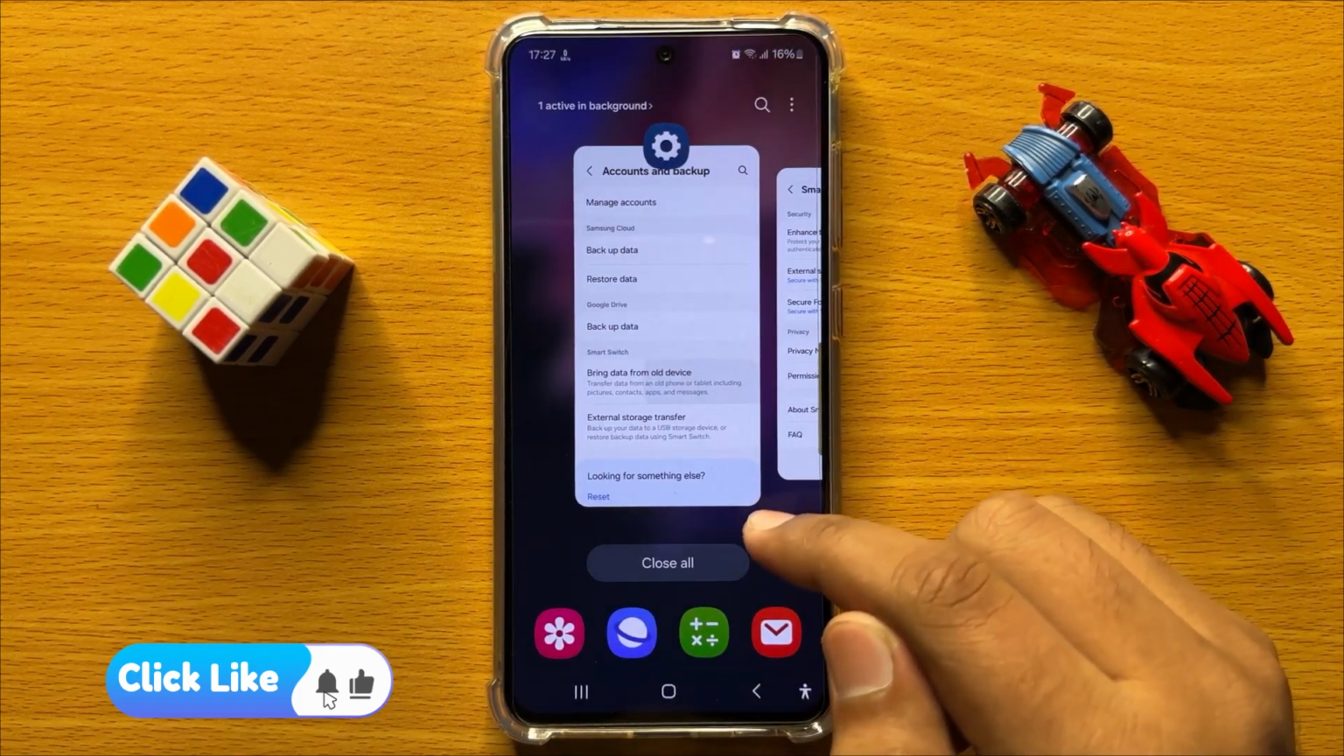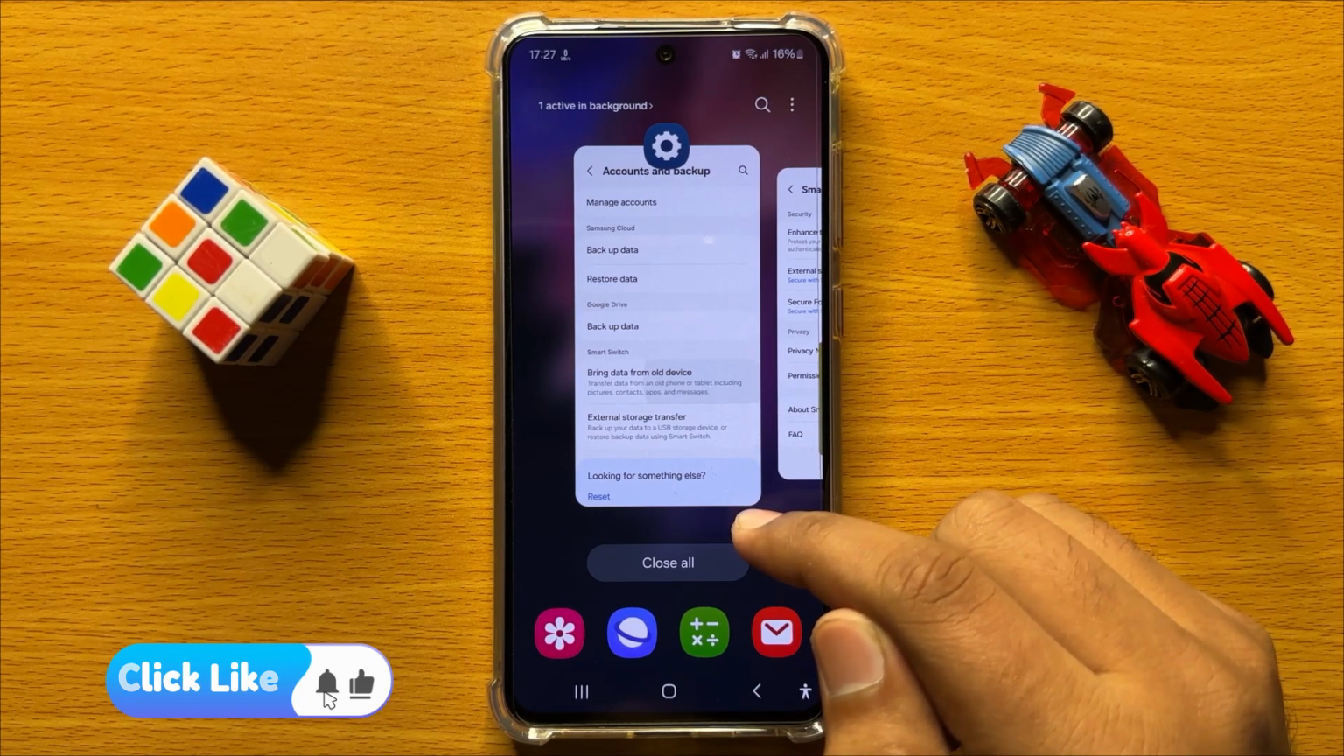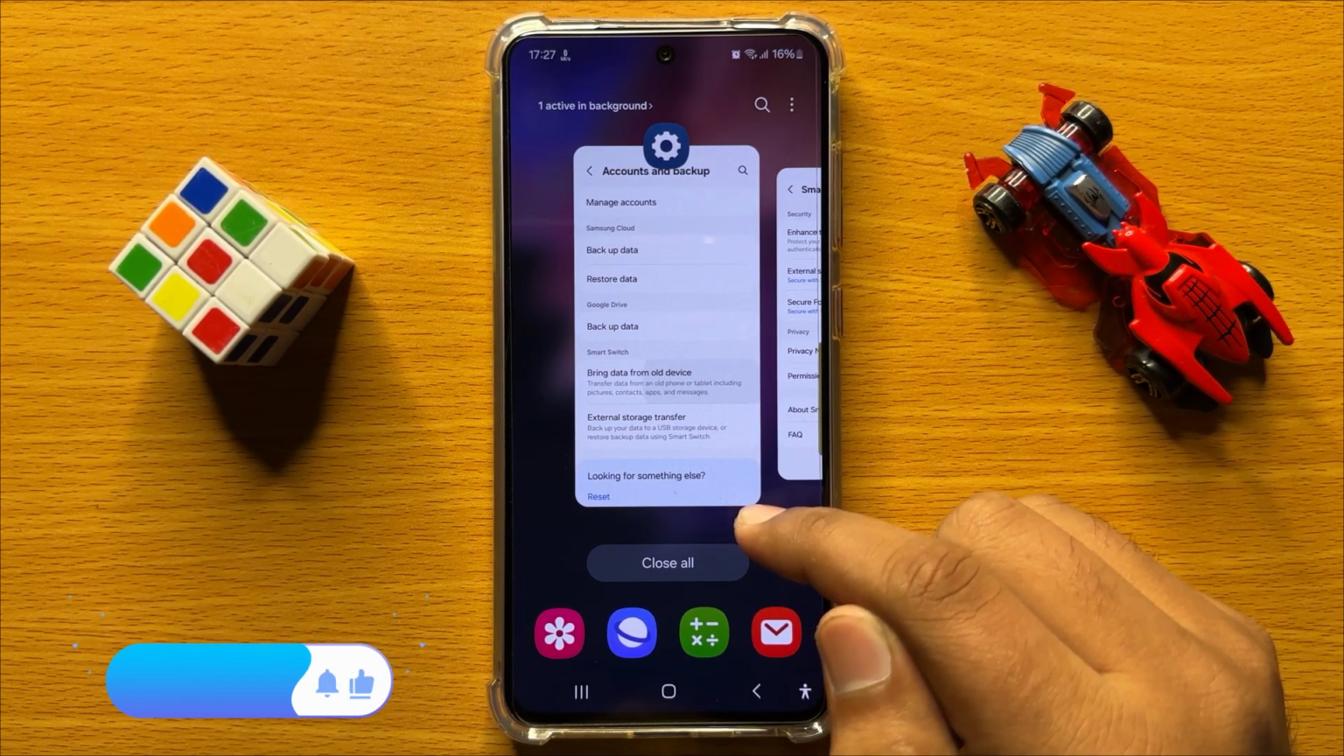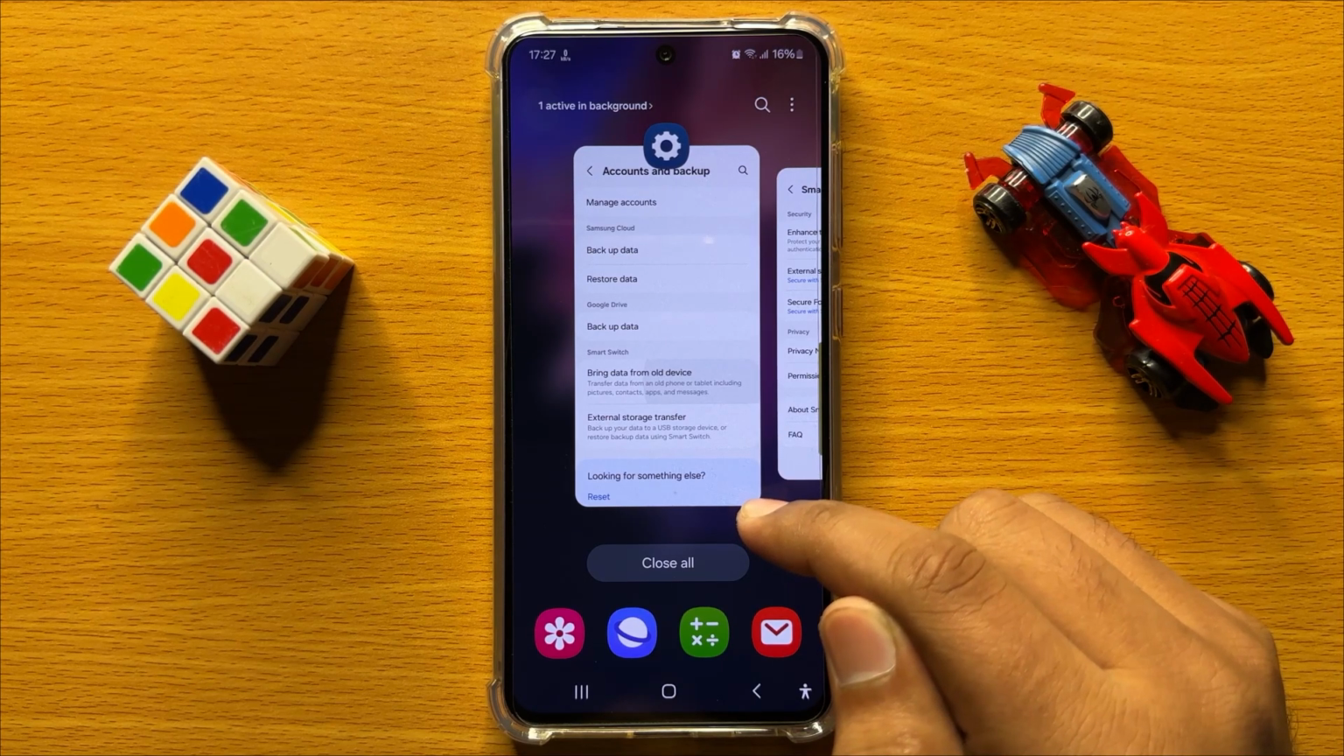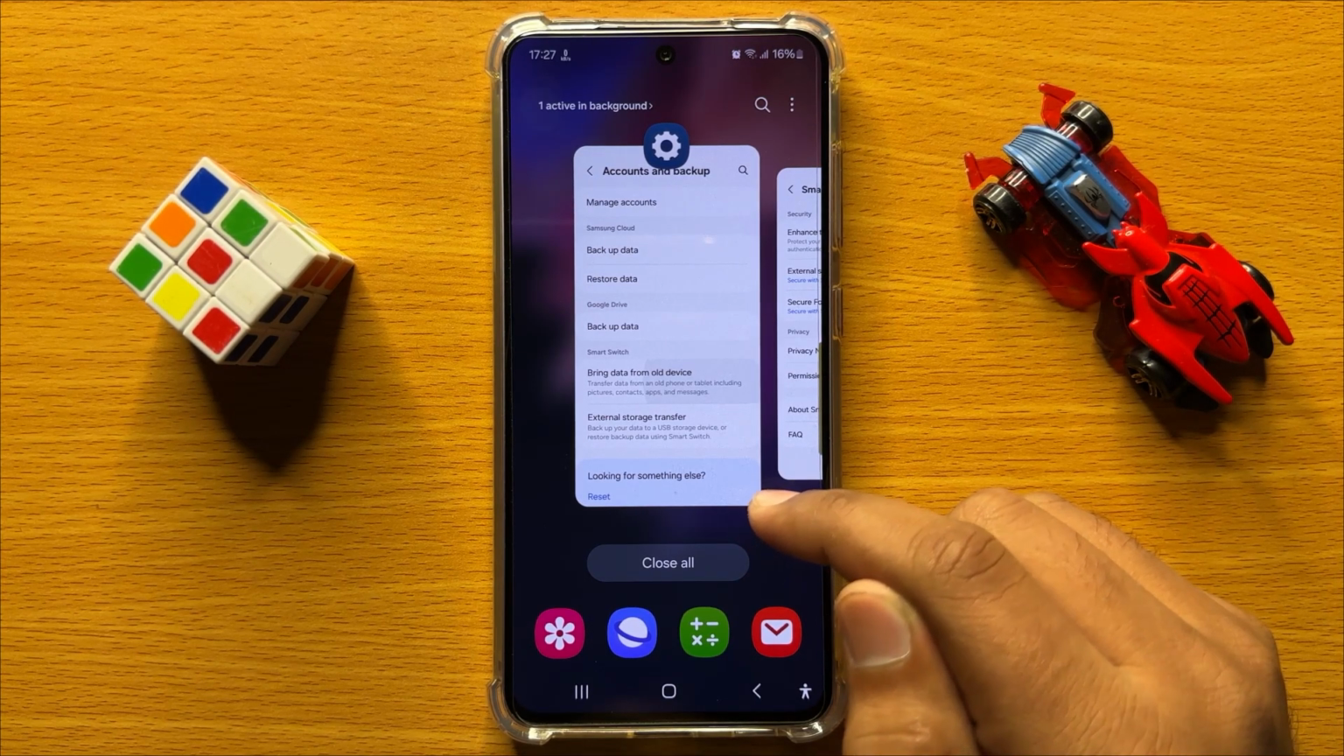So that's how you can enable or disable enhanced transfer security during Smart Switch transfer in Samsung Galaxy S24.